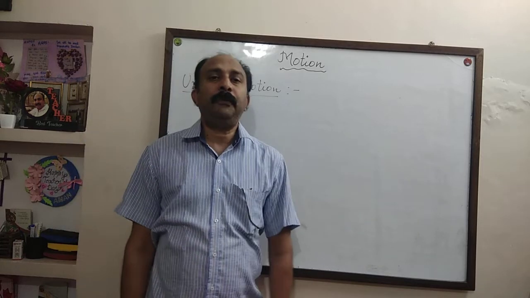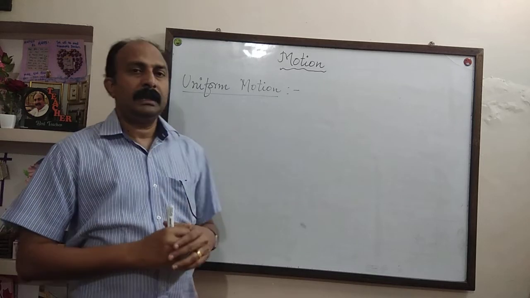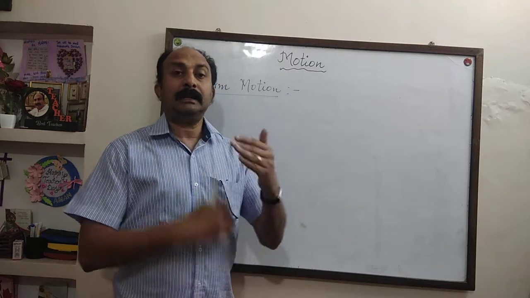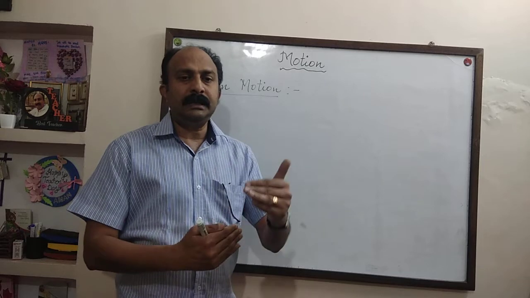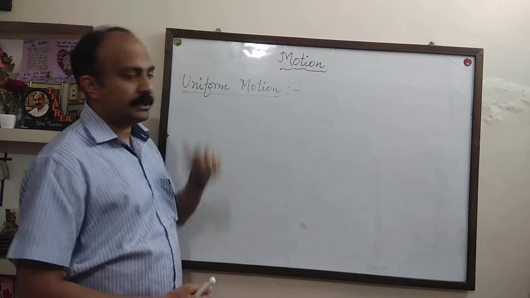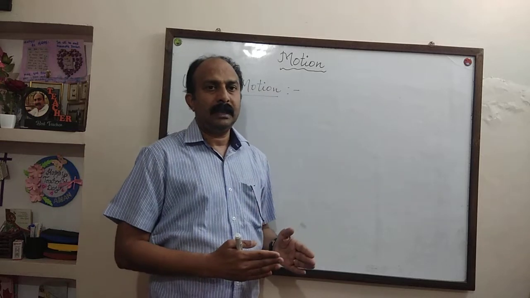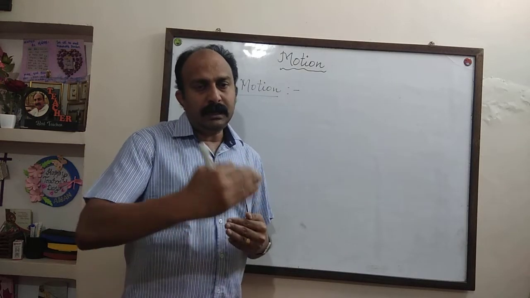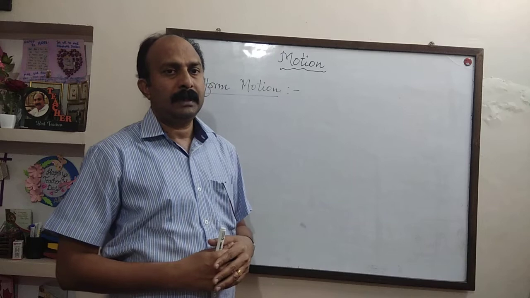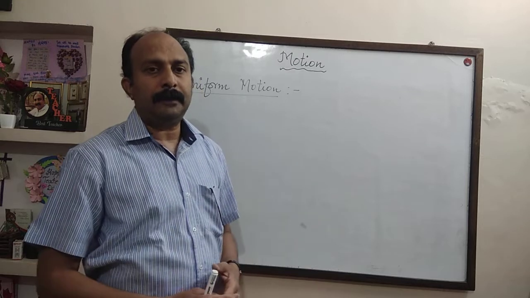First one is uniform motion. Listen carefully what is meant by uniform motion. If a body travels in a straight line and covers equal distance in equal interval of time, it is said to be uniform motion. I repeat, a body is traveling in a straight line and it covers equal distance in equal interval of time. How is it possible? How is it possible for a body to cover equal distance in every equal interval of time?